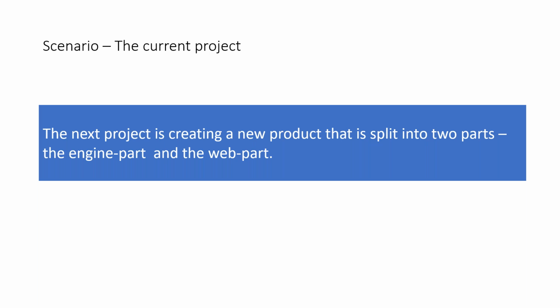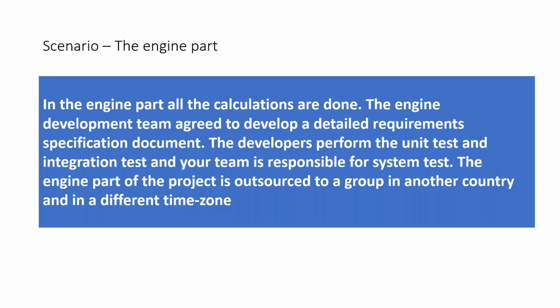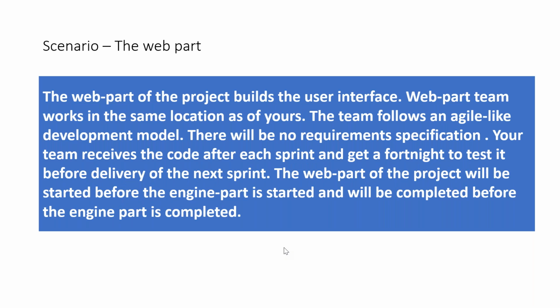Now the next project is being planned by your management, but they have split it into two parts. One is the engine part and one is the web part. The engine part is the heart of the project, which you have outsourced to a vendor outside your workplace in a different time zone, and this time they decided that they will do proper requirement specifications and build it in a very formal manner. And there's the web part, which is being done in a co-located manner, and they are going to use an agile-like process model. This is basically to build the UI part.